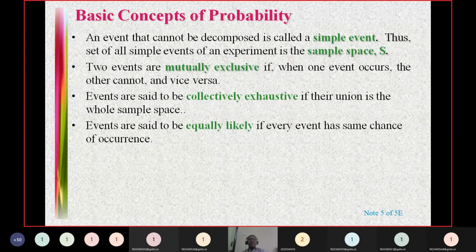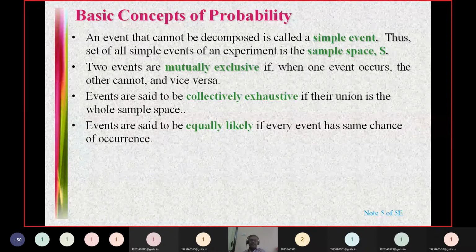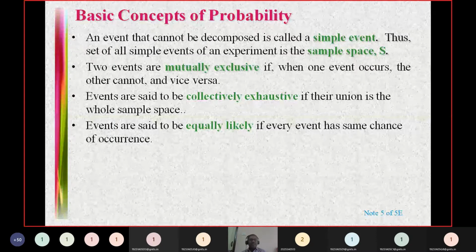And what do you mean by equally likely? If the chance of occurrence of all the events is the same, they are said to be equally likely events. Something like, if you are throwing a die, the chance of occurring of one is the same as the chance of occurring of two. The same is for the chance of occurring of six. When you throw a die, getting any number between 1 to 6, they all have the same chance of occurrence. Therefore, they're equally likely events.